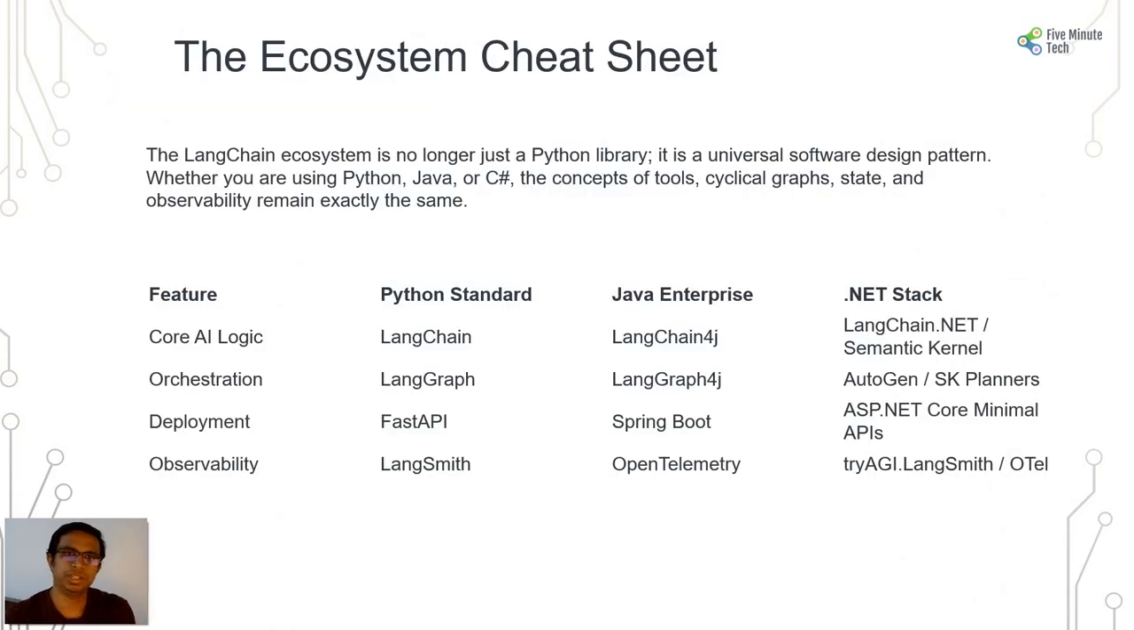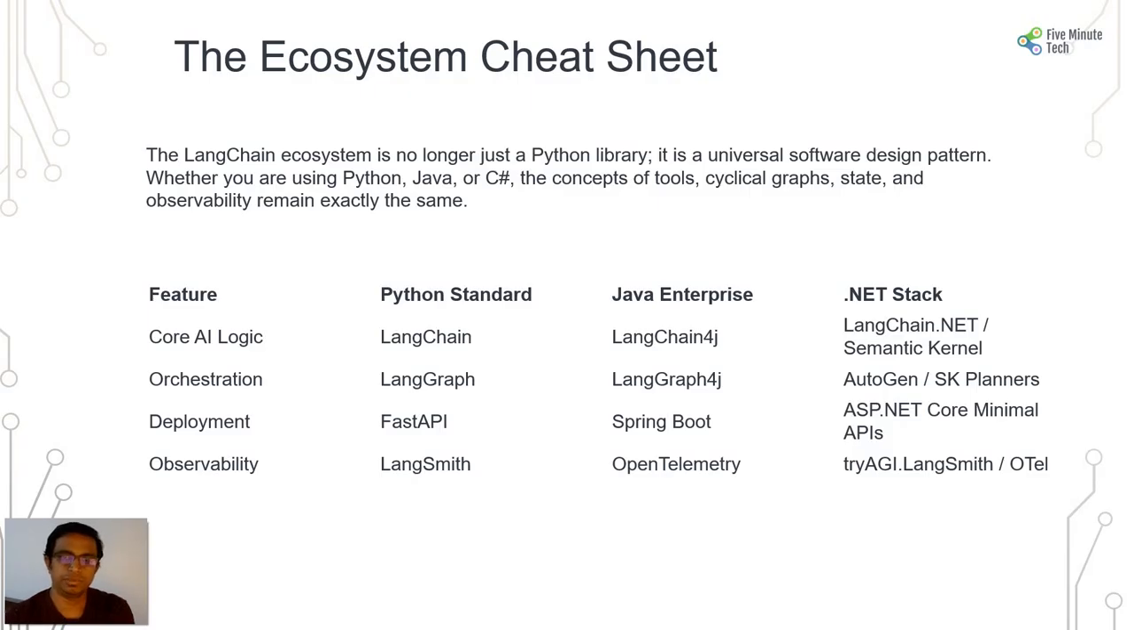Now to complete the ecosystem cheat sheet, the LangChain ecosystem is not just a Python library. It is a universal design pattern wherein you are using Python, Java, also C#, and the concepts of tool, cyclic graph, state, and observability remain exactly the same as you see in the Python library. So the core AI logic we will be doing in .NET as well as we do in Python and Java, using LangChain, LangChain4j and LangChain.NET.